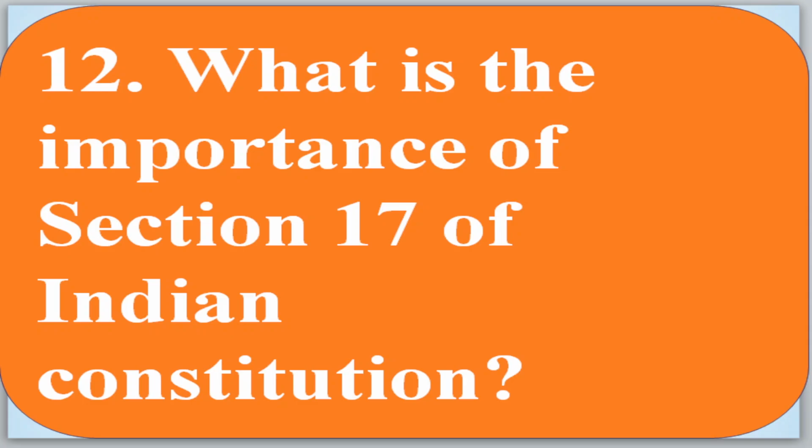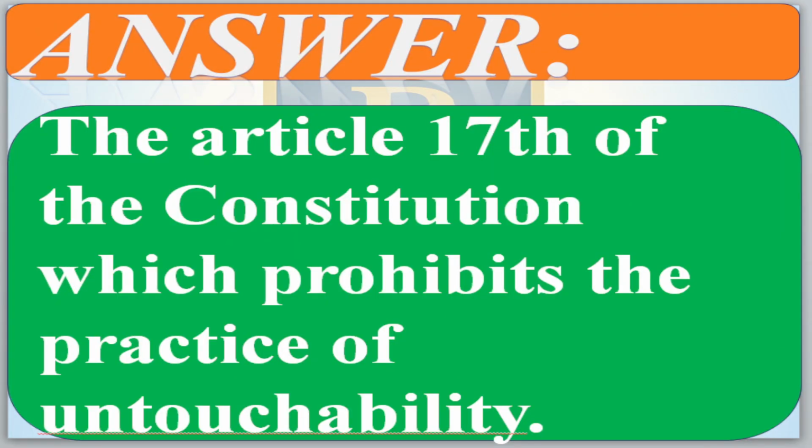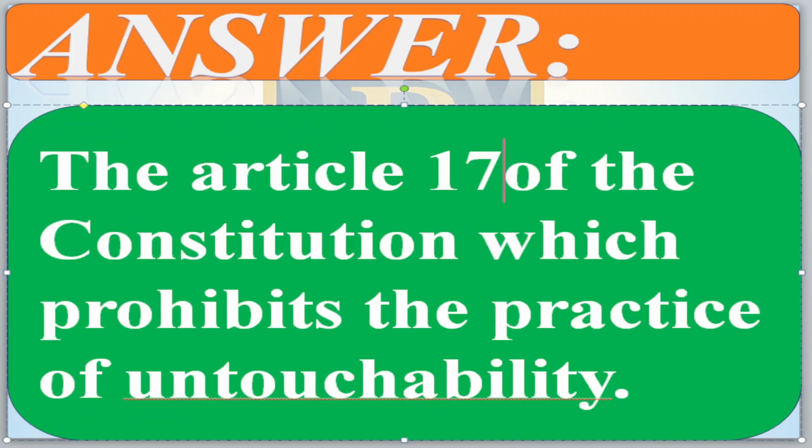What is the importance of section 17 of Indian Constitution? So 17 article. Why it is important? Because the article 17 of the Indian Constitution prohibits the practice of untouchability.